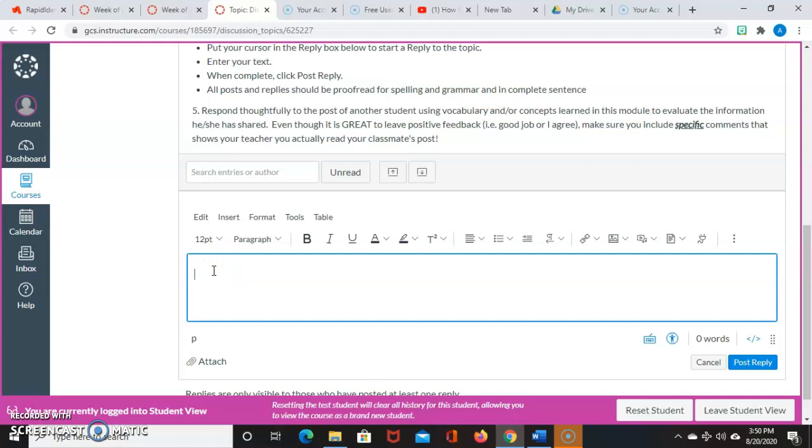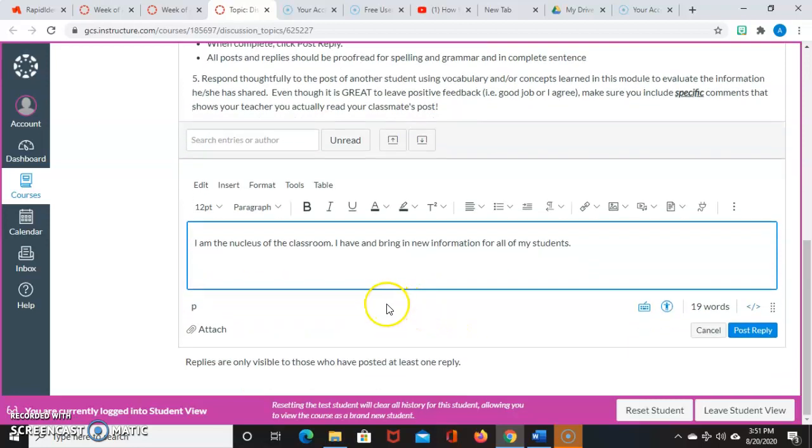So I am the nucleus of the classroom. I have and bring in new information for all of my students. And that's just a little sample. And so we would then post that.